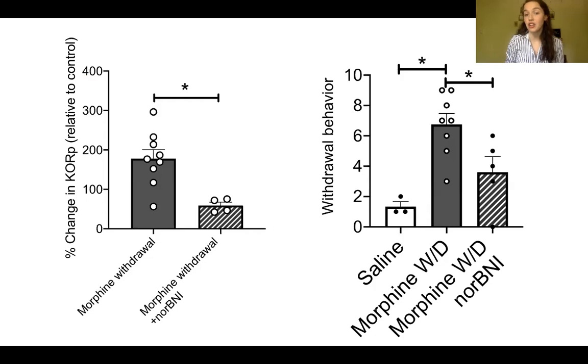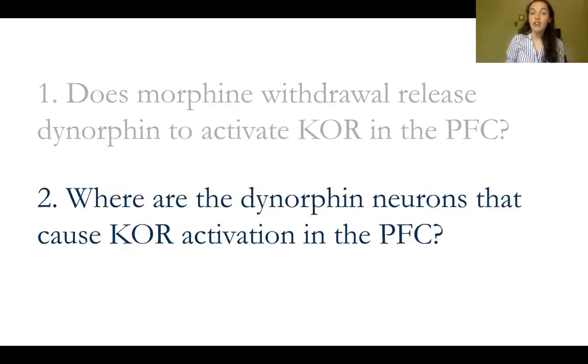Here is an accompanying graph where the behavior of the animal was quantified so that we could verify that the animal indeed was going through withdrawal. So to answer our first question, yes, precipitated morphine withdrawal causes dynorphin release that activates the kappa opioid receptor in the prefrontal cortex. Our second question is